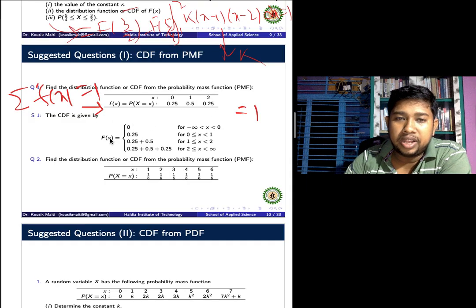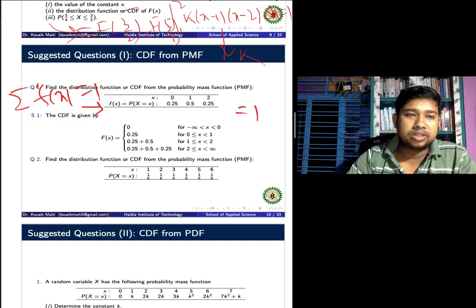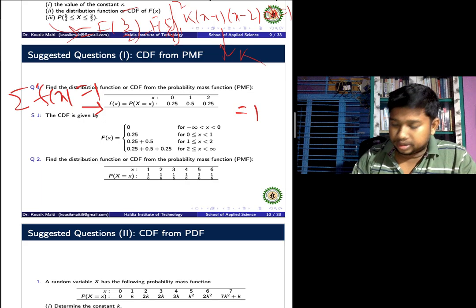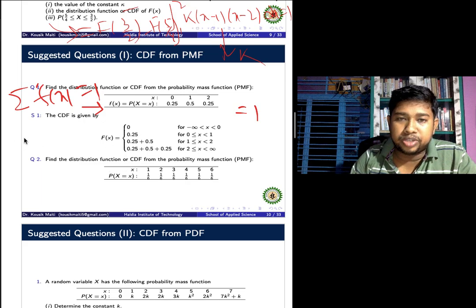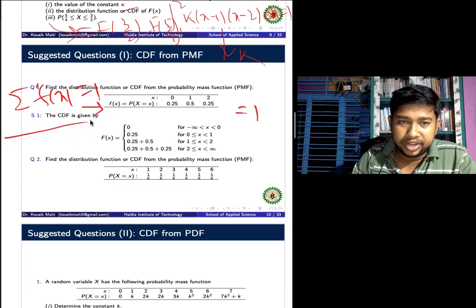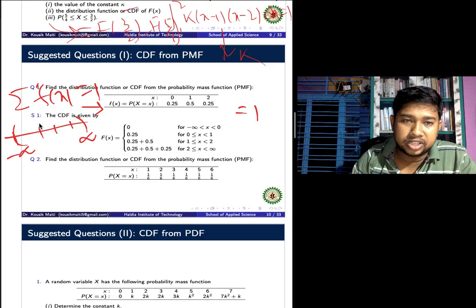Now we calculate F(x). What is F(x)? F(x) is the cumulative distribution function. Starting with the interval, what is the interval? Minus infinity to infinity. The value 0 point is here, the 1 point is here, and the 2 point is here.